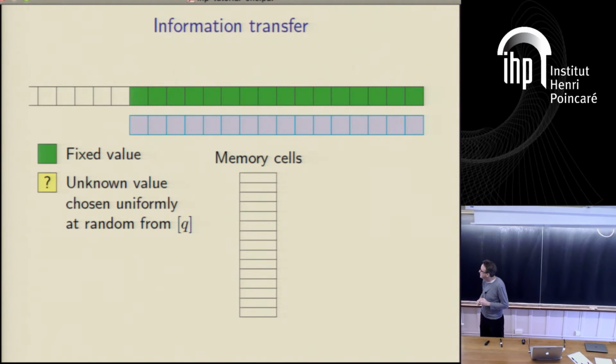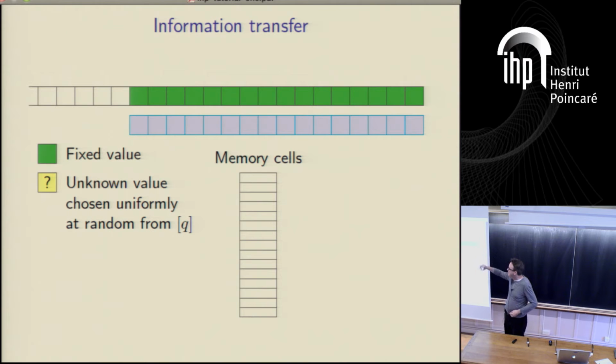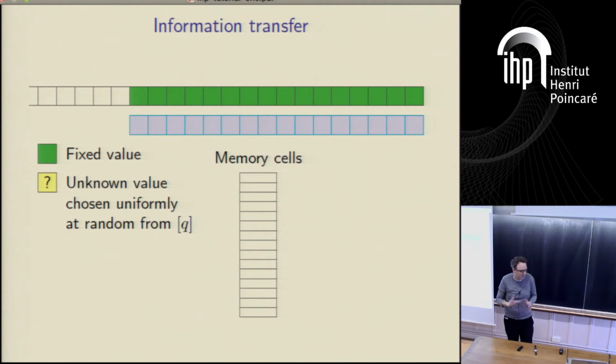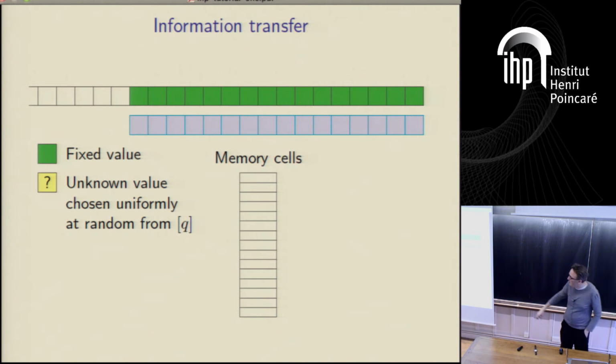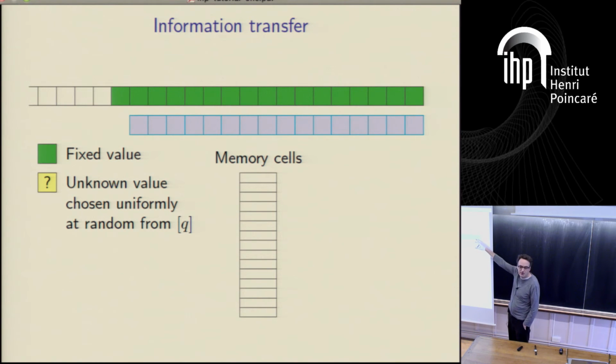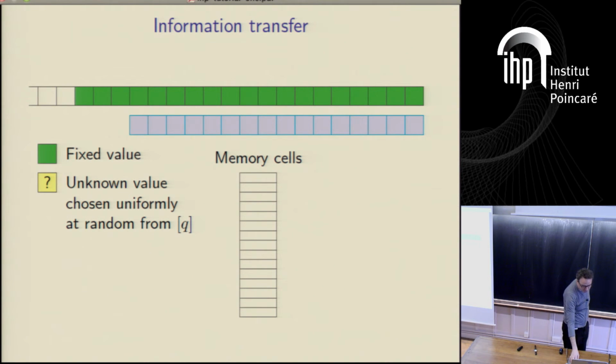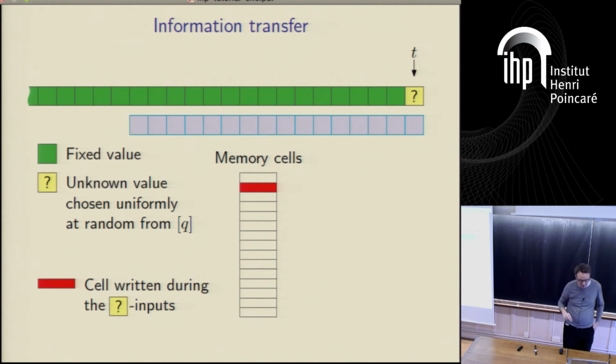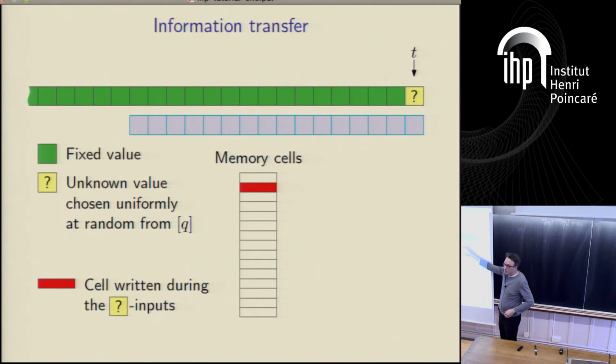Right, so how do we look at it? So this is the stream that comes in, and this is our fixed vector. Let's say we look at the cross-correlation problem, these are inner products. And these are memory cells. We imagine that symbols are coming in, and for the moment, let's assume these are all fixed and known, so nothing interesting is going on at all in the stream. Okay. So symbols come in, and eventually a symbol comes in that we don't know. And every time a symbol comes in, of course, you have to output an inner product. So when this symbol comes in particular, we have to output an inner product.